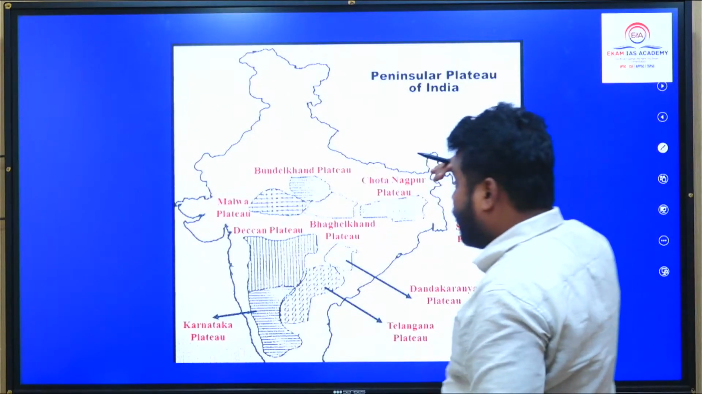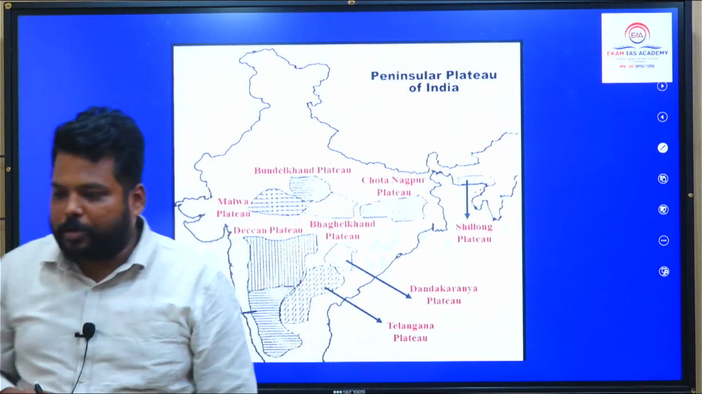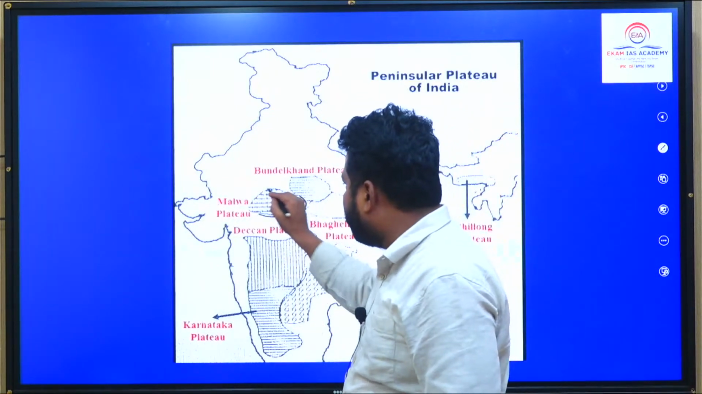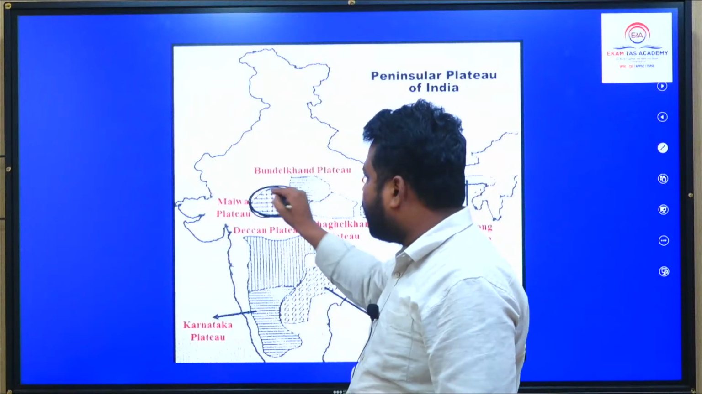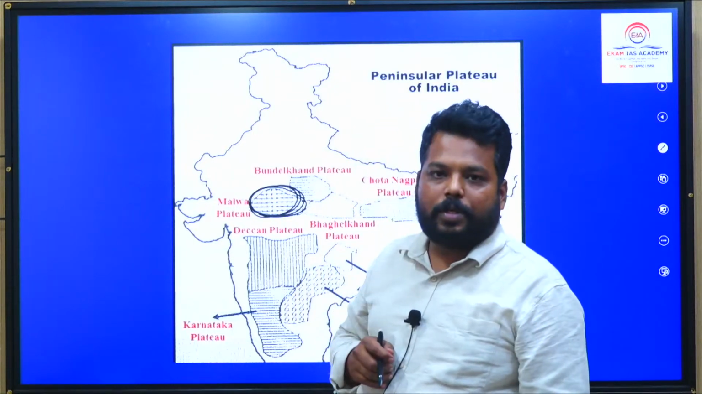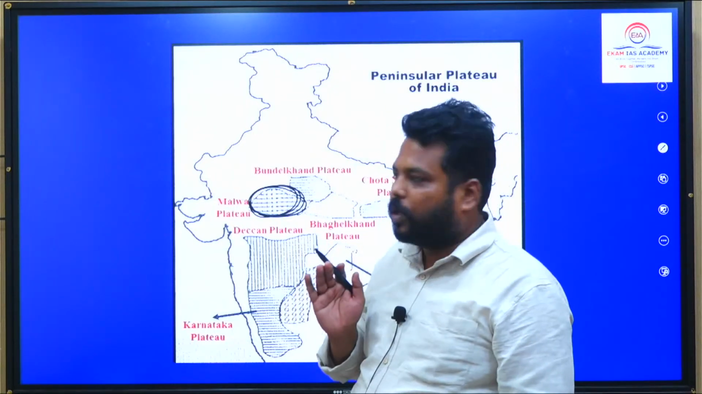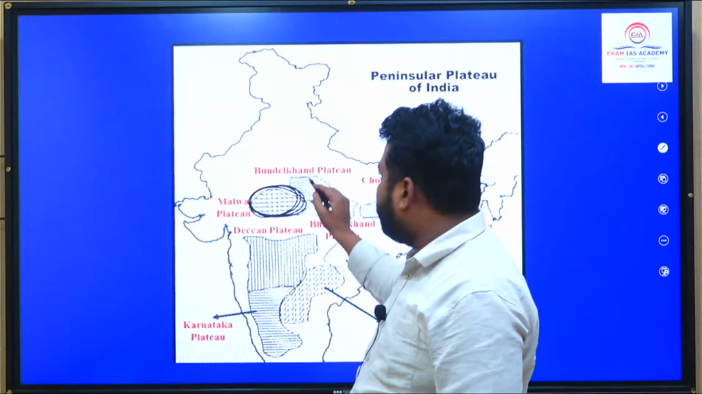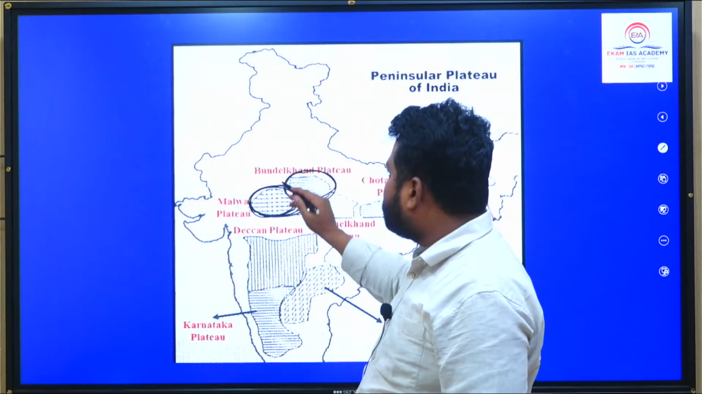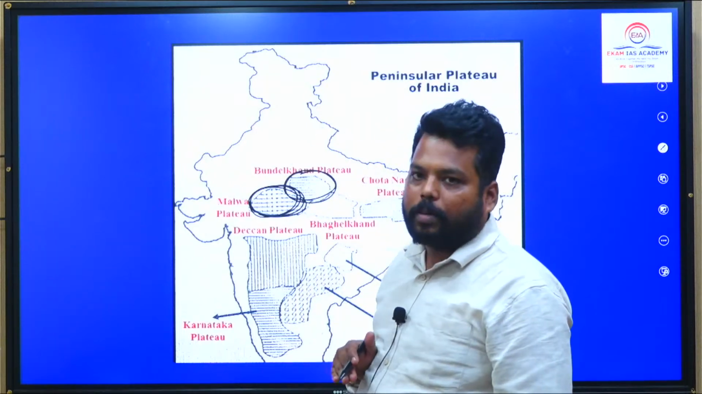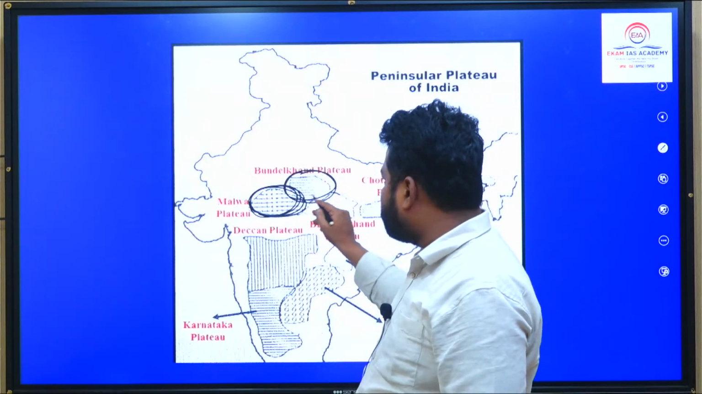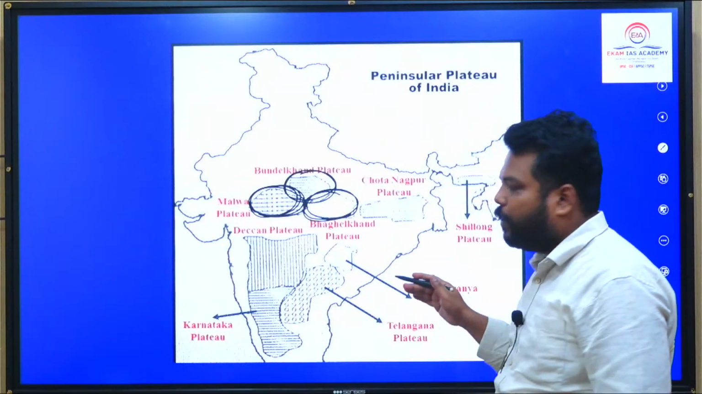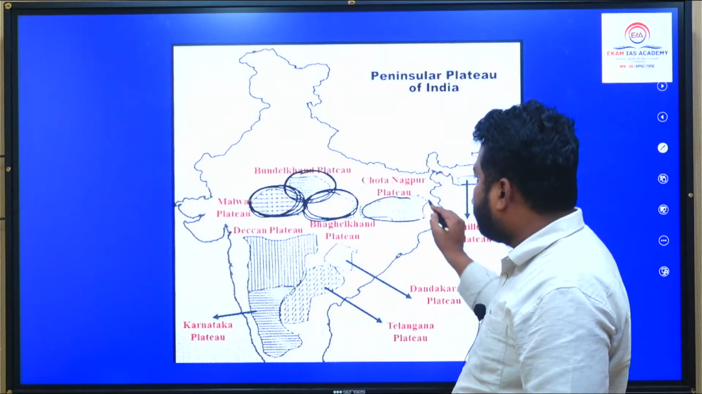Now coming to the peninsular plateau, there are some plateaus you have to make a note of. One is the Malwa Plateau, very important, a lava-based plateau present in Madhya Pradesh that somewhat touches Gujarat. To the northeastern region of the Malwa Plateau, we have the Bundelkhand Plateau, which extends across Madhya Pradesh and Uttar Pradesh. To the southeastern region, we have the Baghelkhand Plateau. And to the east of it, we have the Chota Nagpur Plateau.